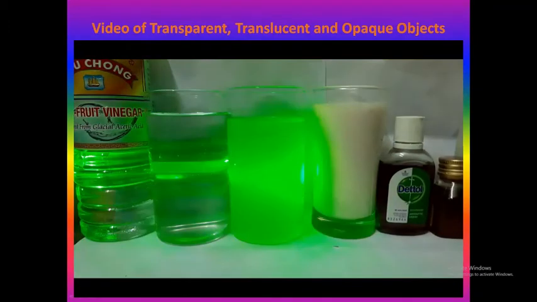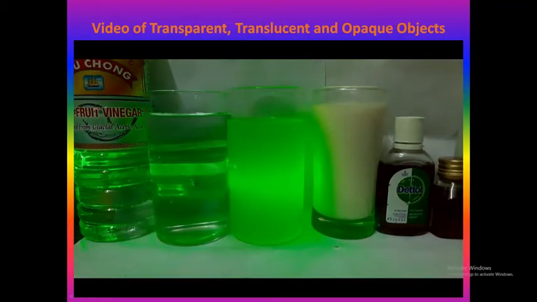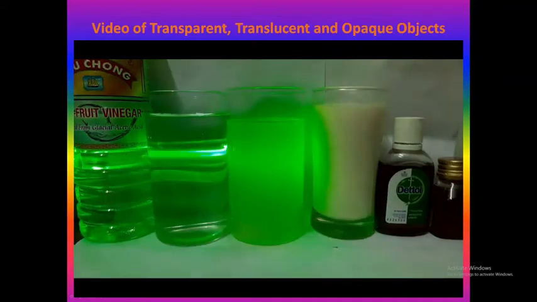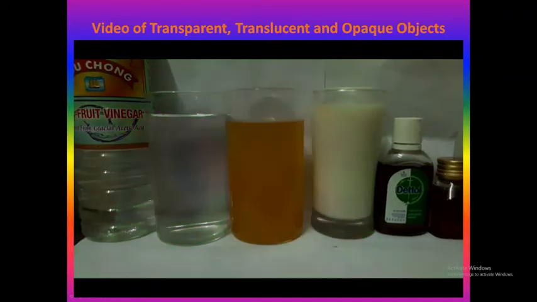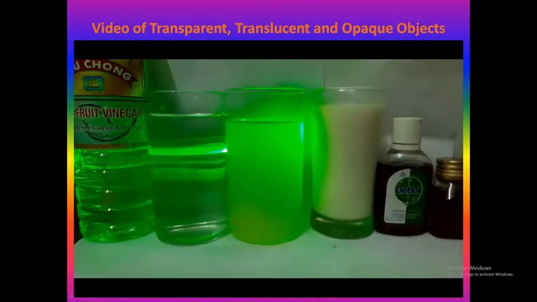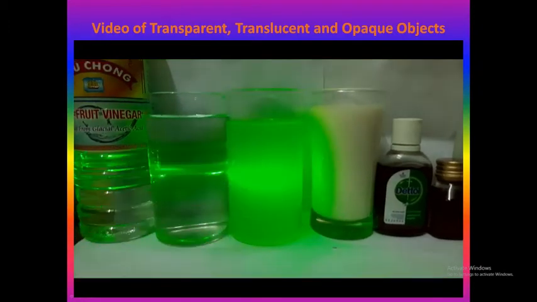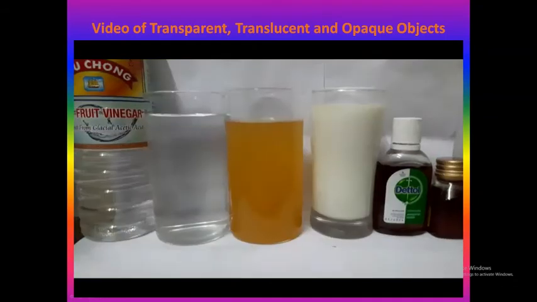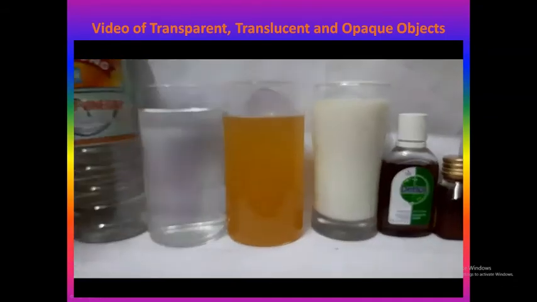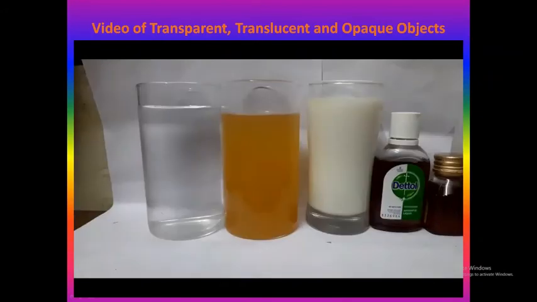So these fruit vinegar, non-fruit vinegar, then water are examples of what? This is an example of transparent objects. Now let us see how we can differentiate between the